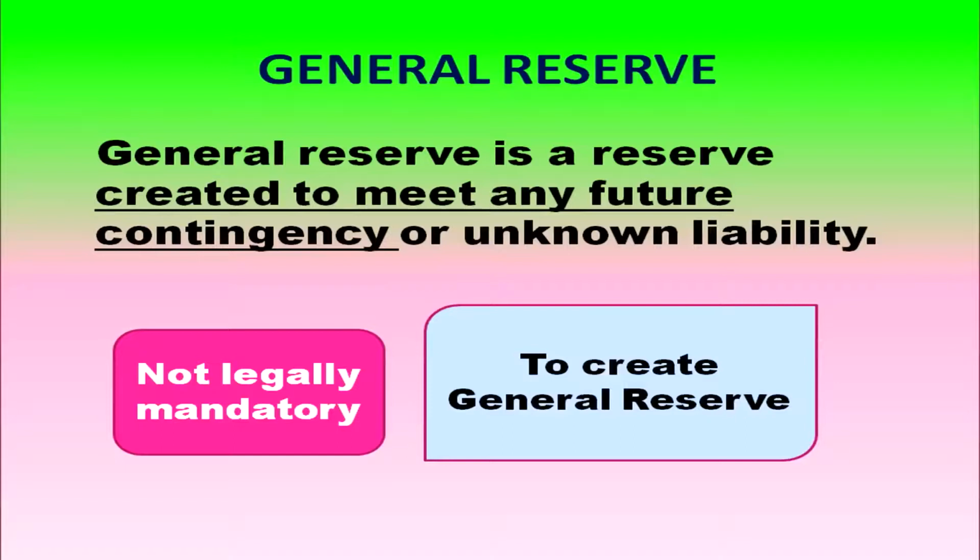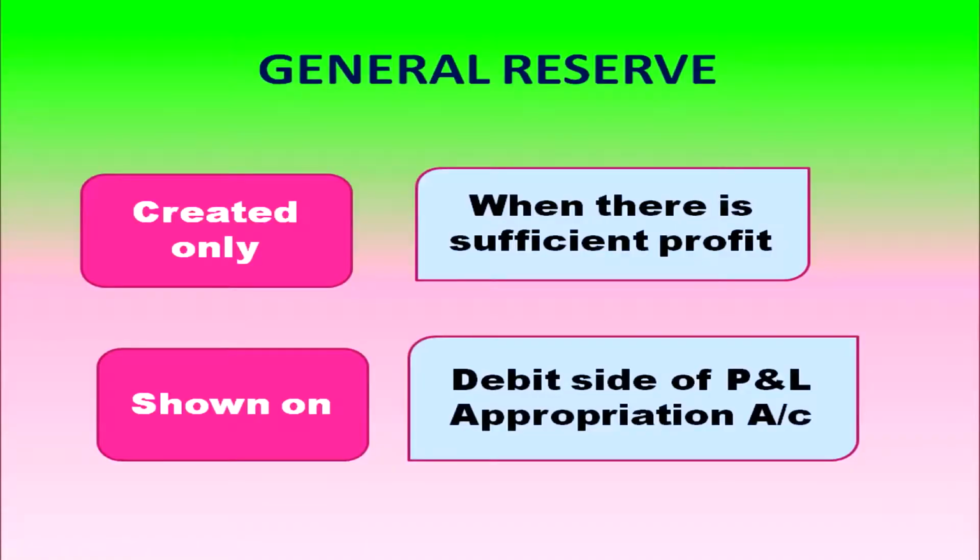General reserve is a reserve created to meet any future liability, future contingency, or to meet any unknown liability. And it is not at all legally mandatory to create general reserve, because only if there is profit are we creating reserves. General reserve is created only when there is sufficient profit, and it is shown on the debit side of the profit and loss appropriation account.